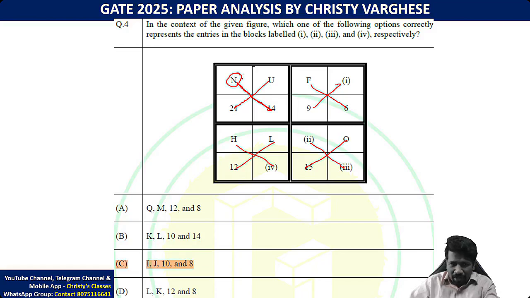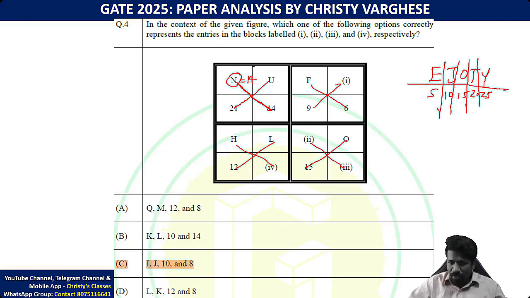In the English alphabet, N is the 14th letter. This we will discuss in the letter sequence chapter. EJOT code: 5th, 10th, 15th, 20th, 25th letter. There is one more code that we will discuss later, but EJOT code itself is enough here. So O is 15, that is N, O. So N is just the letter before O. So 14th letter, so N is 14.